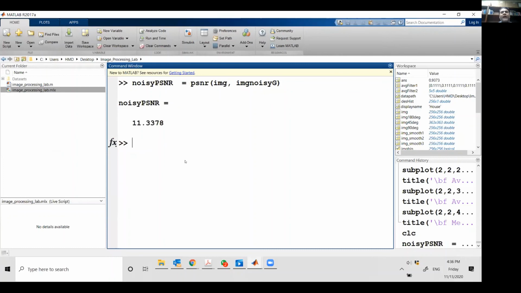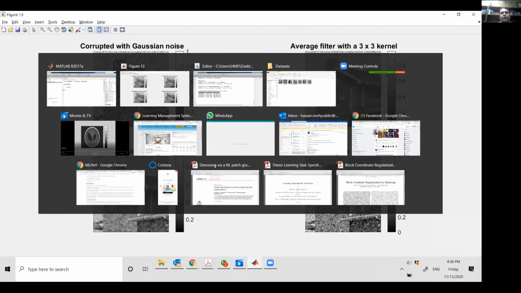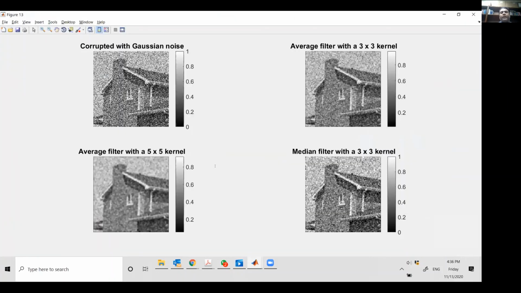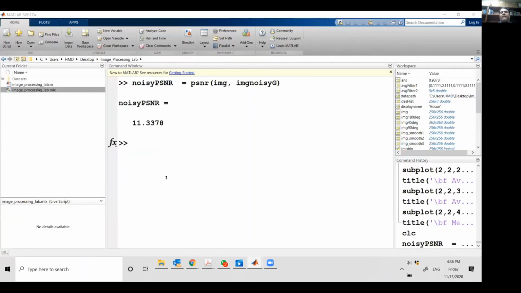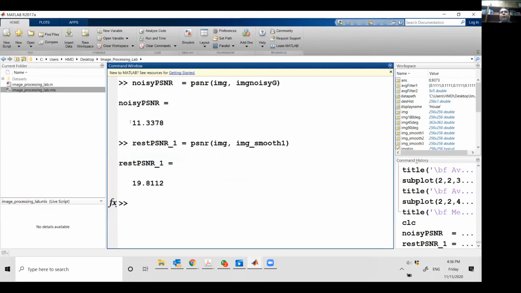Once I perform the first smoothing with the 3x3 averaging kernel, the PSNR improves from 11.3 decibels to 19.81 decibels. So it means I have managed to restore some quality, because this computes the peak signal to noise ratio by comparing the original image with the noisy image, and the original image with the smoothed image.